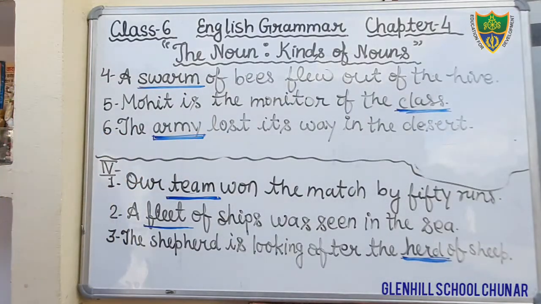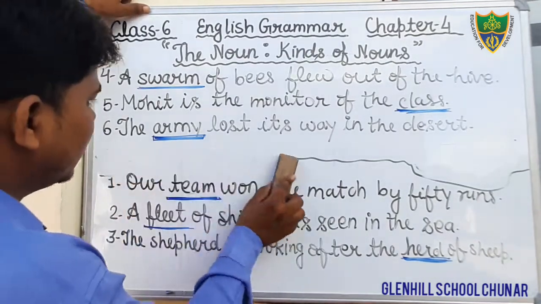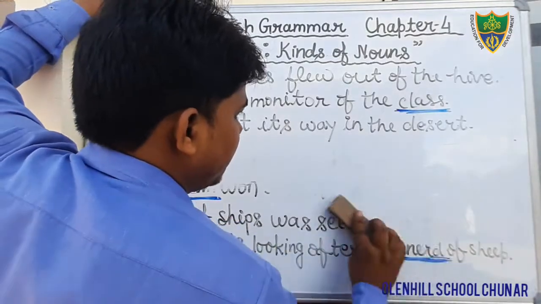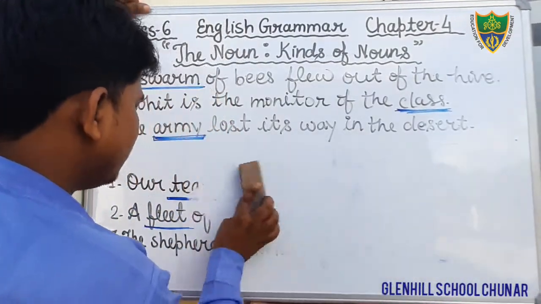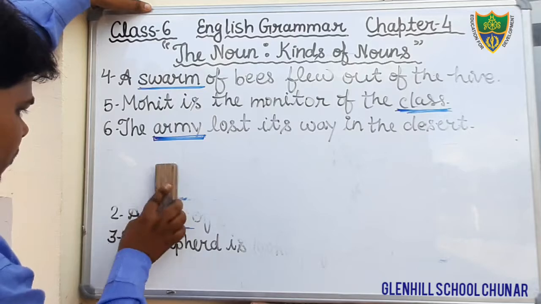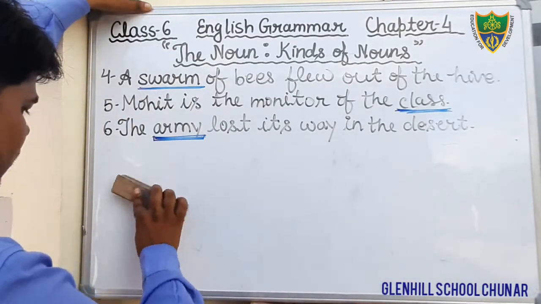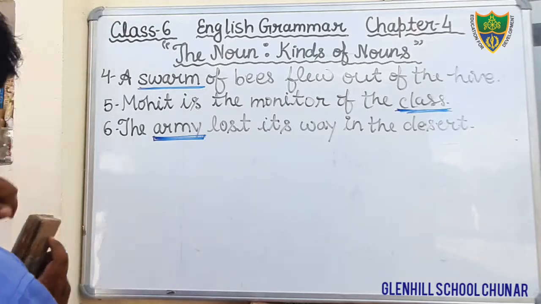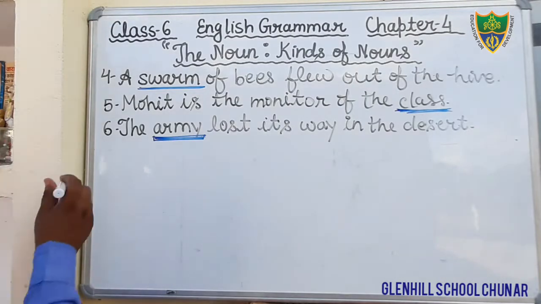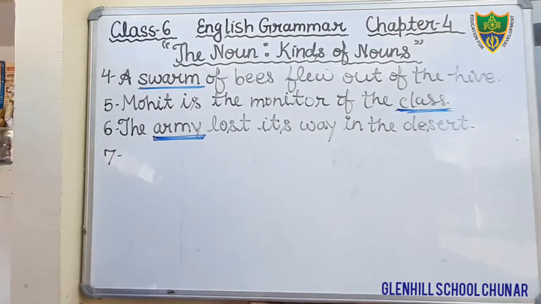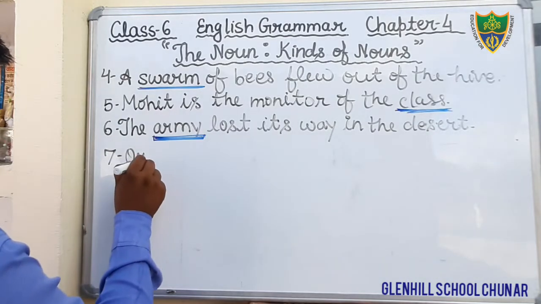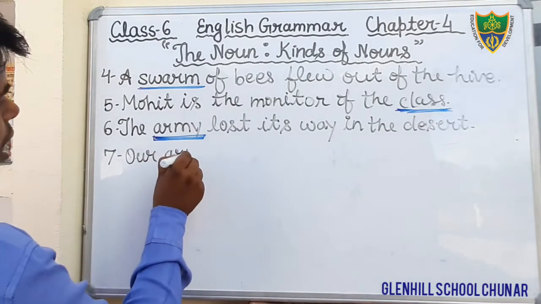Okay, students, I am going to erase the other questions. Just see, students, question number 7. What is question number 7? Our army, A-R-M-Y.